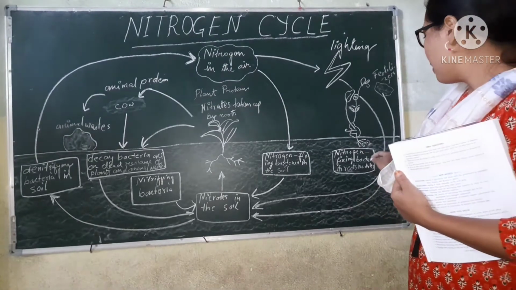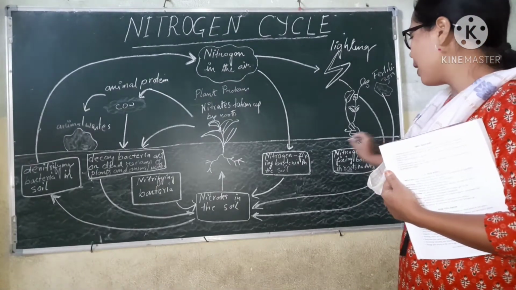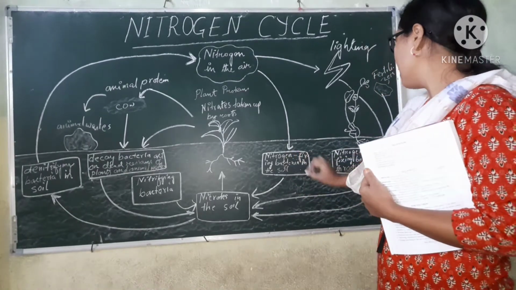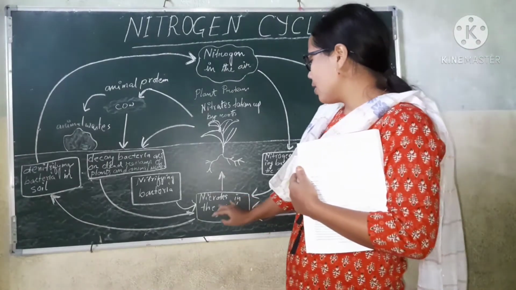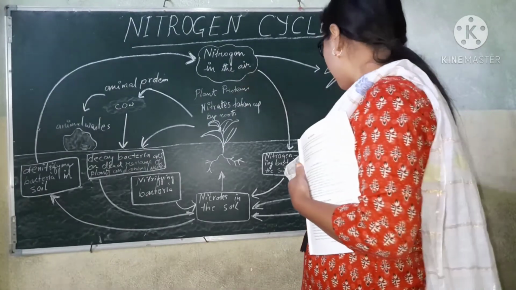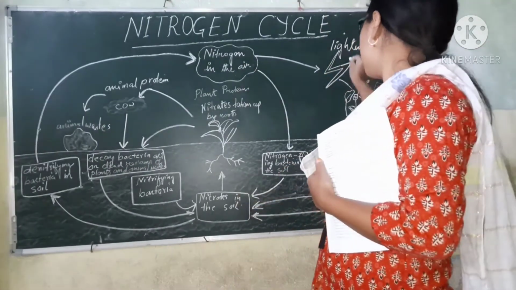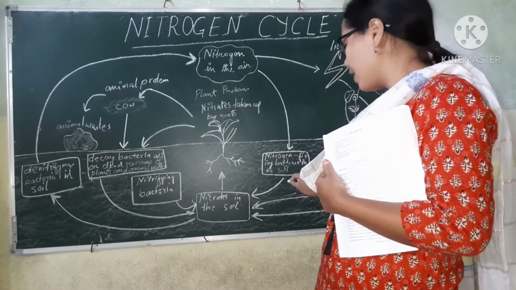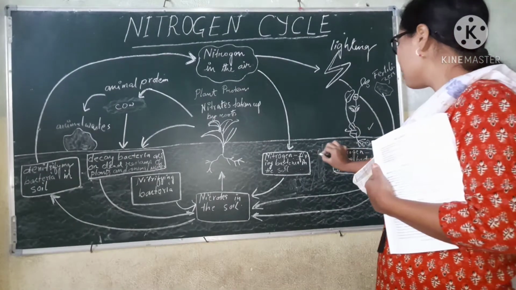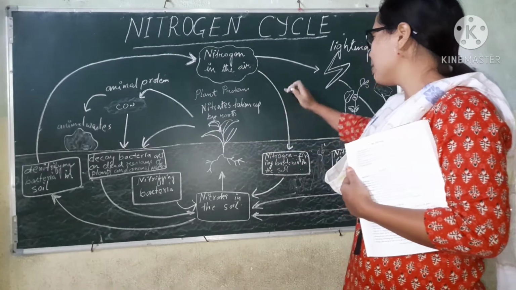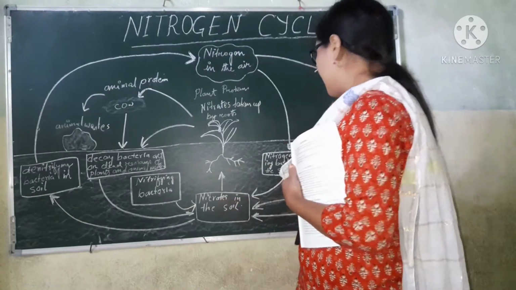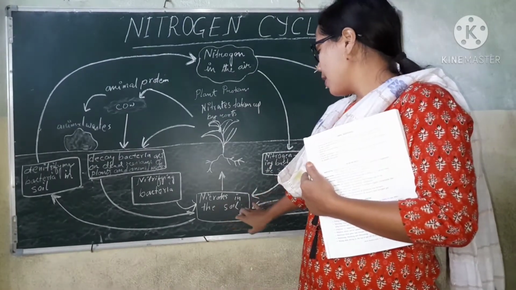So now, nitrogen fixing bacteria in root nodules. Okay, nitrogen fixing bacteria in the soil. The nitrogen, which is a gas present in the atmosphere, is being converted into nitrates through lightning and nitrogen fixing bacteria in the soil. You can see I have separated this. This one is the surface, this is soil. I have put this layer up separately just to make you understand. So they have converted into nitrates in the soil.